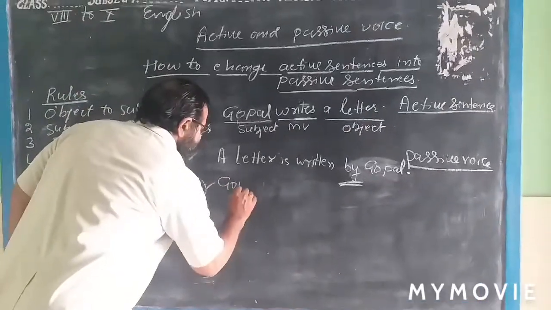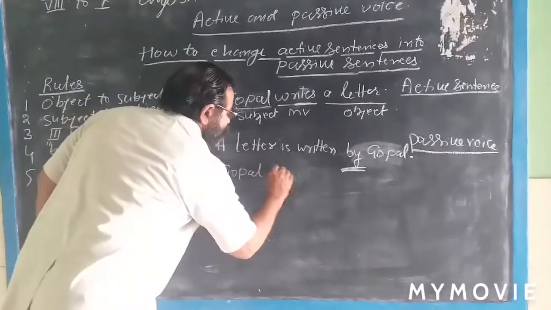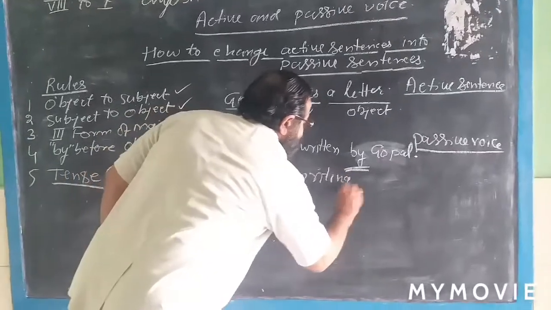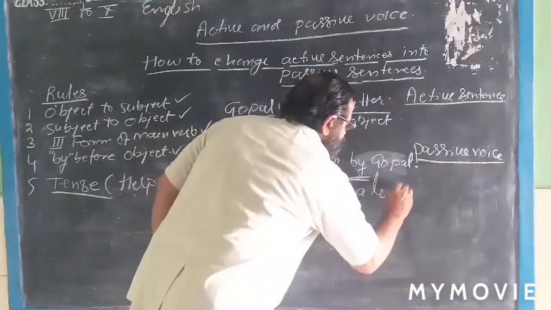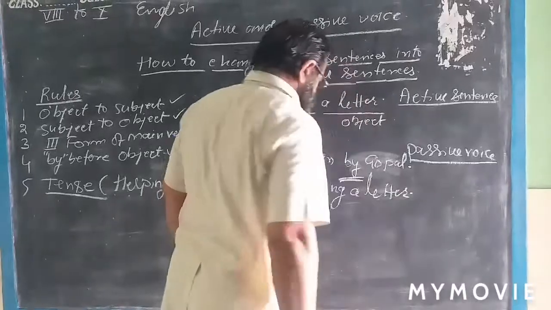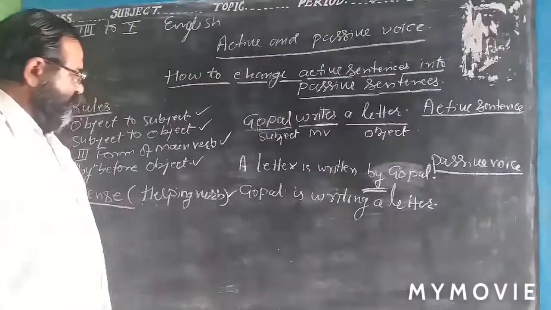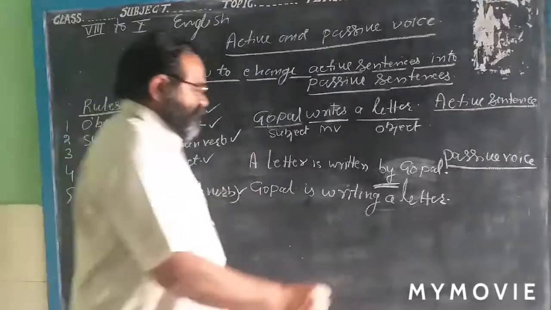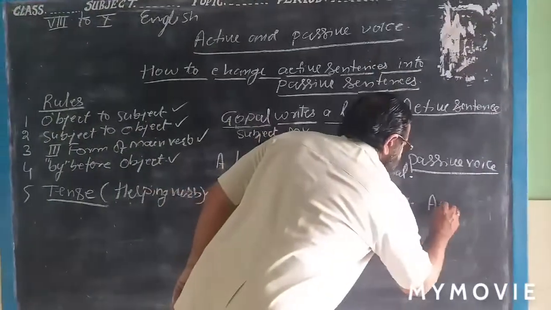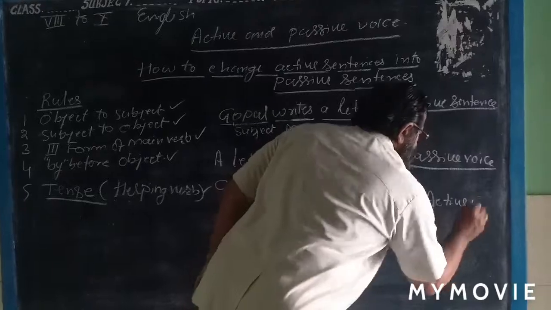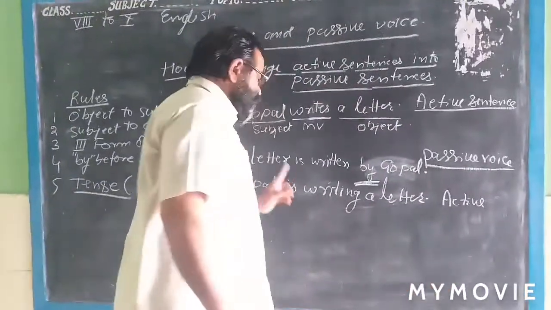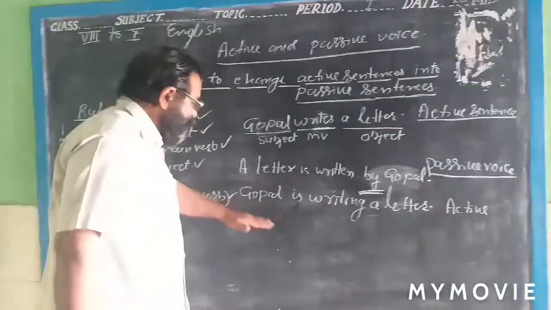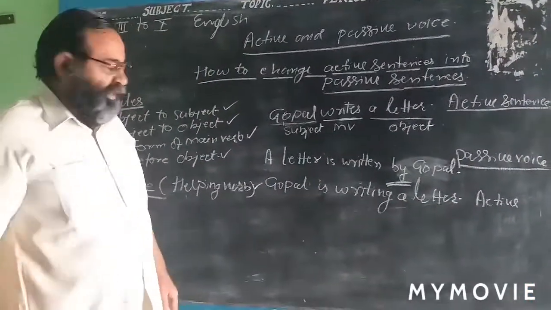Gopal is writing a letter. Full stop. Gopal is writing a letter. This is the active sentence. It is the sentence of present continuous tense. Now we want to change into passive sentence.